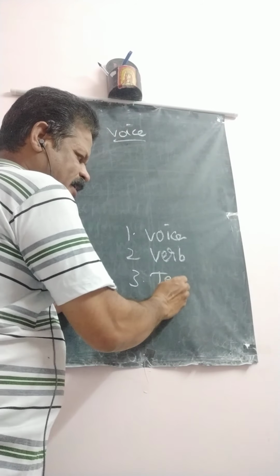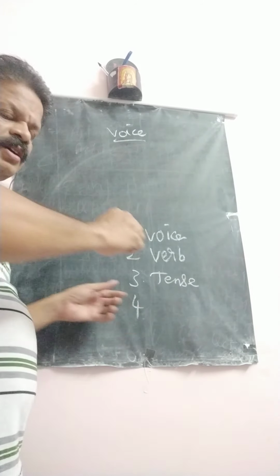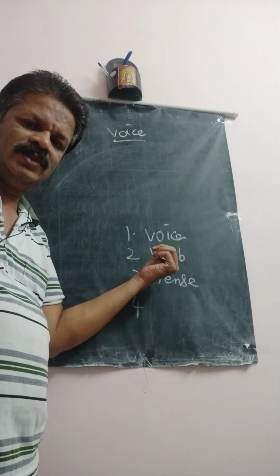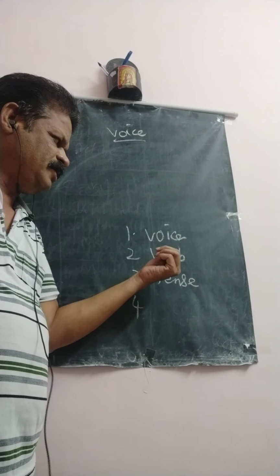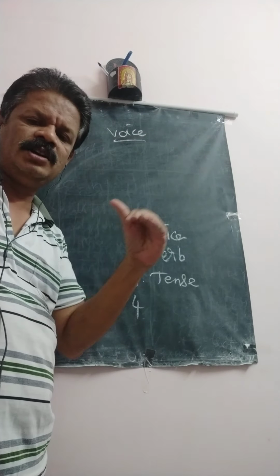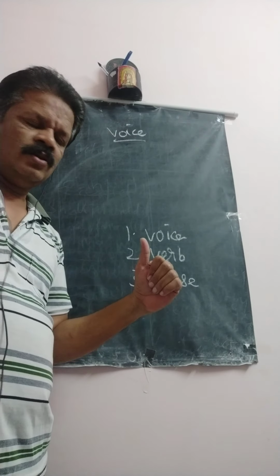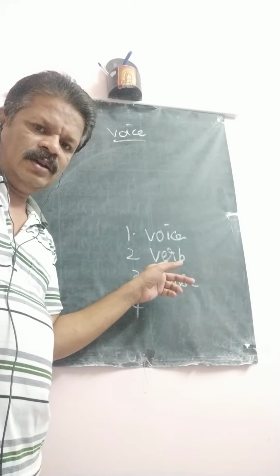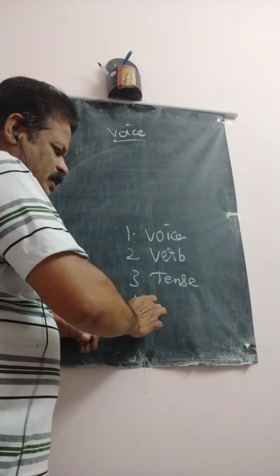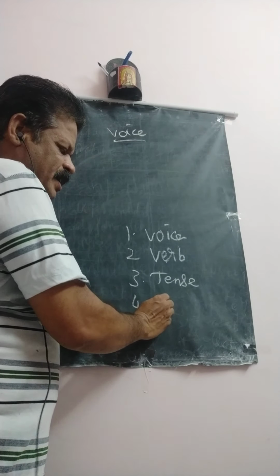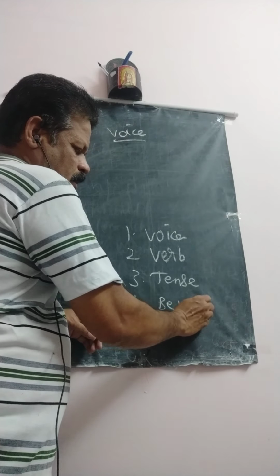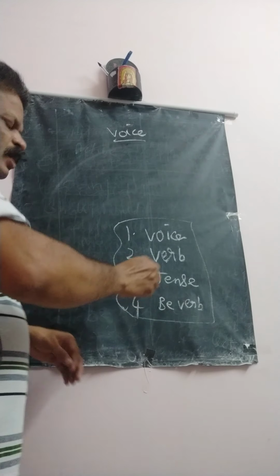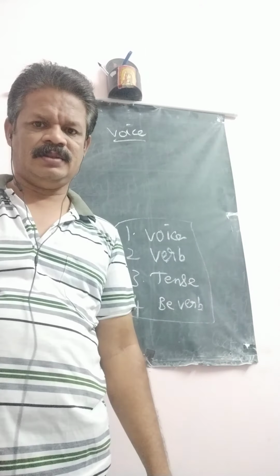Third one is tense. Fourth, you select the be form verb as per the tense of the verb. For example, if the verb is present tense, you select the present be form verb only. Suppose it is past, you select past be form verbs only. So you have to select the be form verb as per the tense of the verb. You have to follow these four rules. The exercise, whatever it is, you can change it easily.